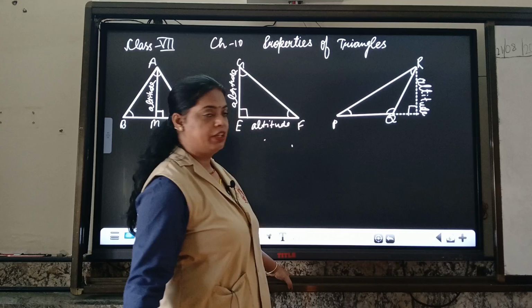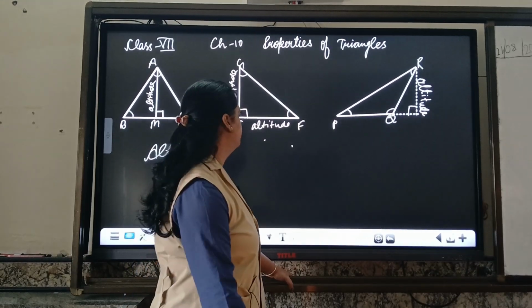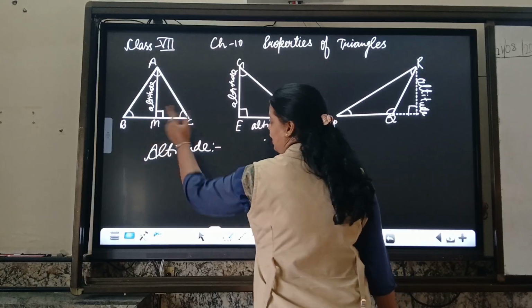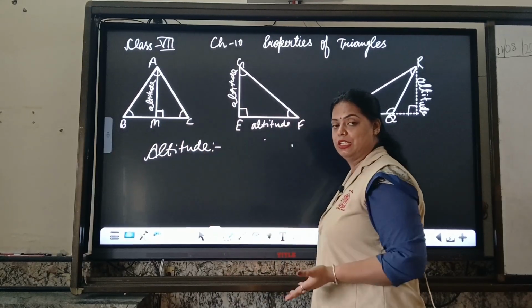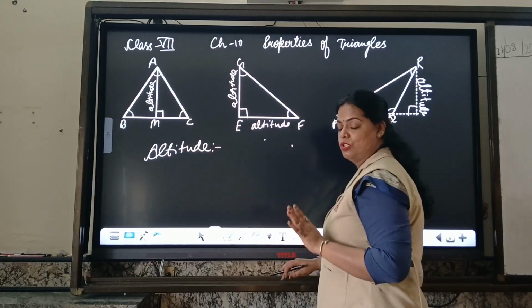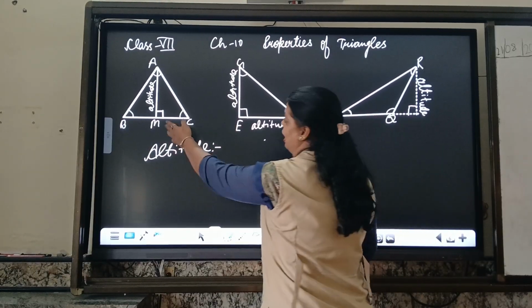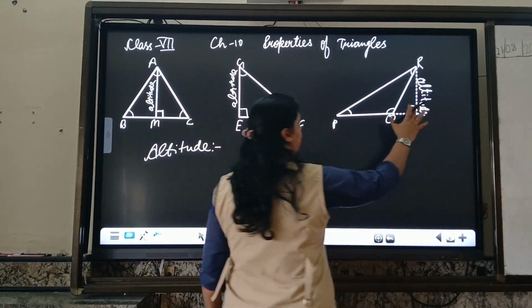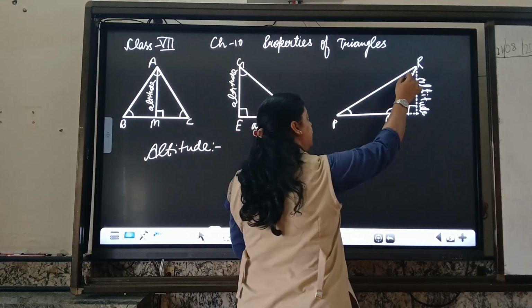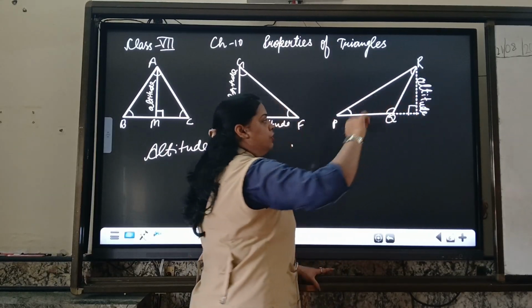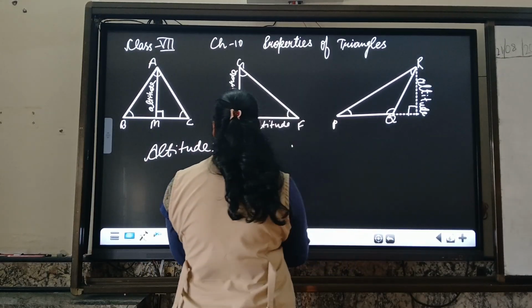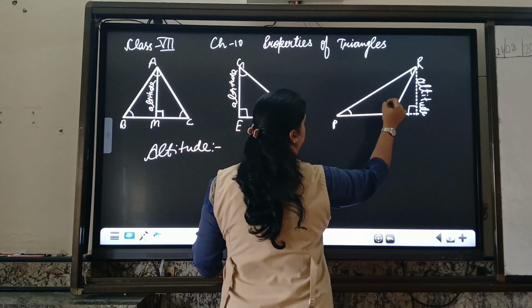Okay. So in each and every case we have drawn our altitudes. In case of a right angle triangle we have two altitudes. In case of an equilateral triangle or isosceles triangle, the line which shows the median, the same line will show the altitude. And in an obtuse angle triangle, if I am dropping the altitude from the point R, I will get my altitude outside of the triangle. Though you can draw your altitude from Q and easily you will have your 90 degrees.